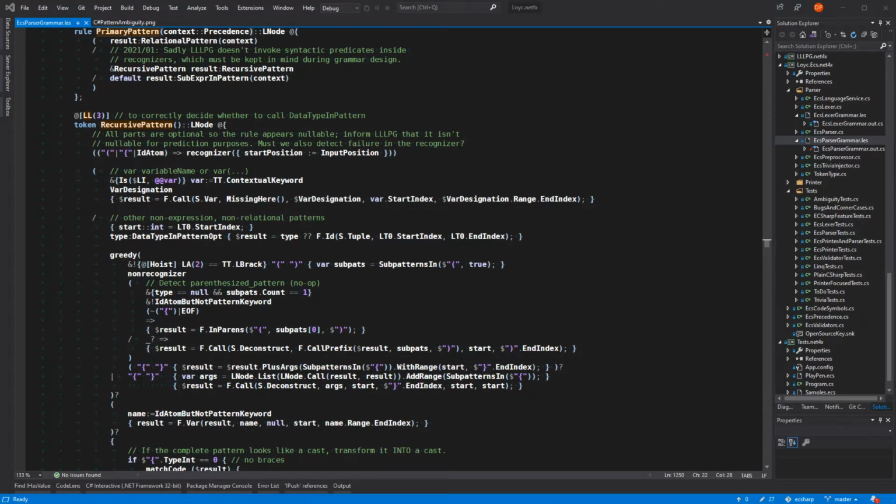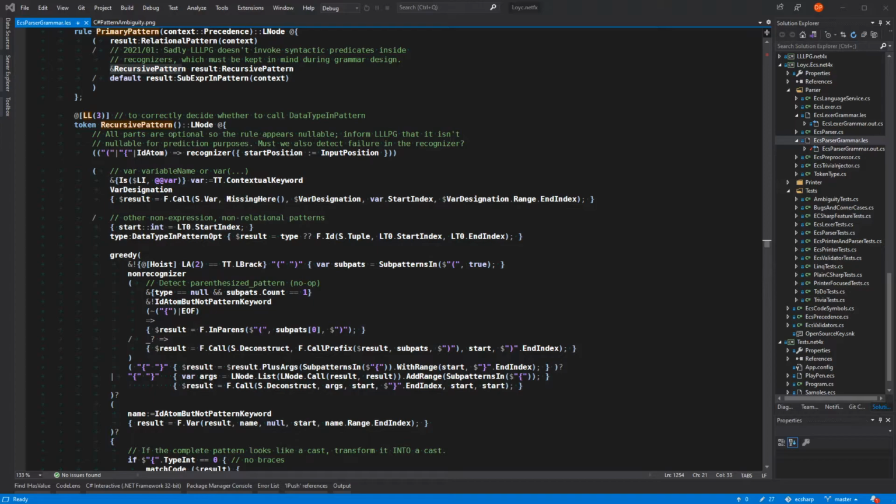I realized I would have to add a new feature to my parser generator, LLLPG, in order to create a recognizer that worked the way I needed it to. A recognizer is a special version of a rule whose only job is to scan ahead in the input to figure out whether the source code matches that rule. Since LLLPG is an LLK parser generator, it does not support unlimited automatic look-ahead. Instead, you need to scan ahead manually using a zero-width assertion denoted by the ampersand operator, as exemplified here.